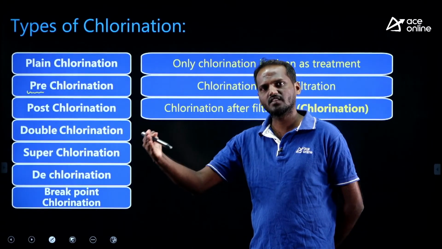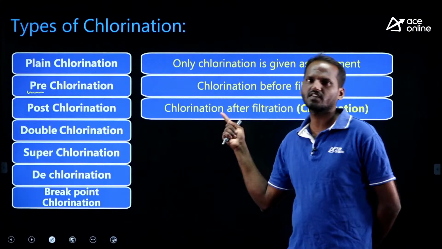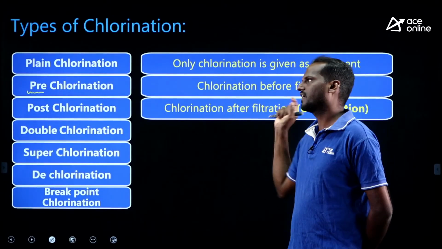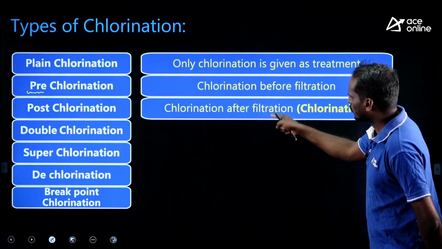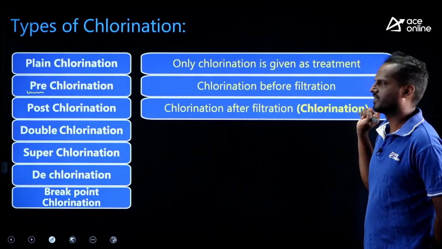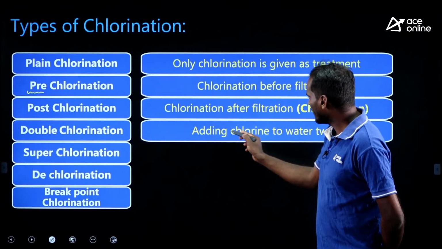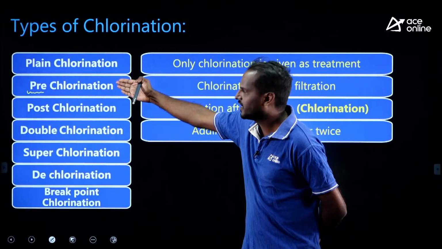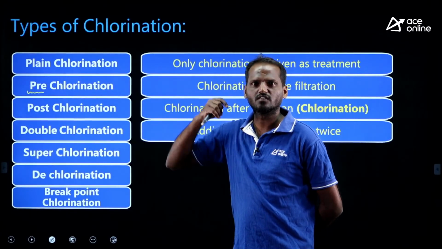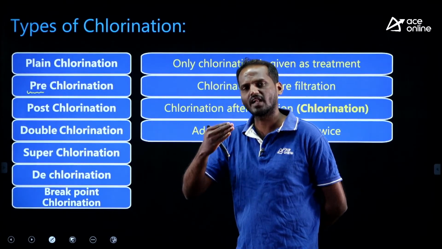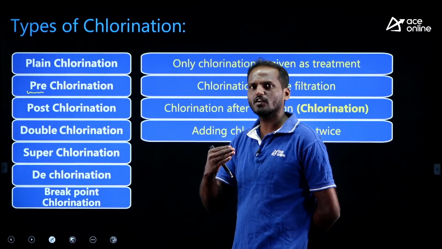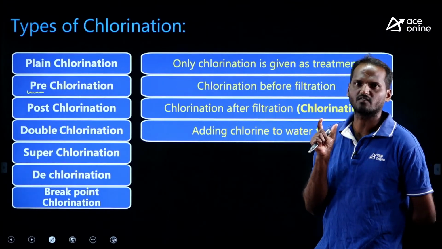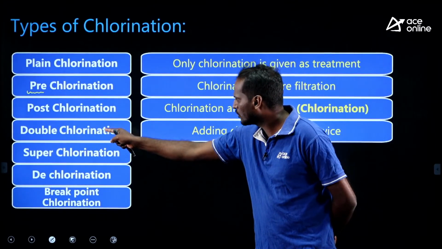Generally, in the conventional water treatment plant, we do post-chlorination only. At the end of conventional water treatment, after all the treatment is given to water, we disinfect the water. That is post-chlorination, simply known as chlorination. What is double chlorination? Adding chlorine to water twice. If we do pre-chlorination, it is always followed by post-chlorination. We give chlorination to that water twice because it is highly polluted water with a high organic load.